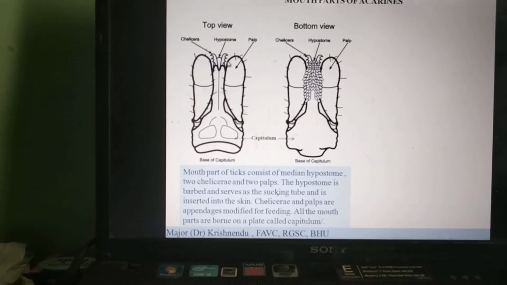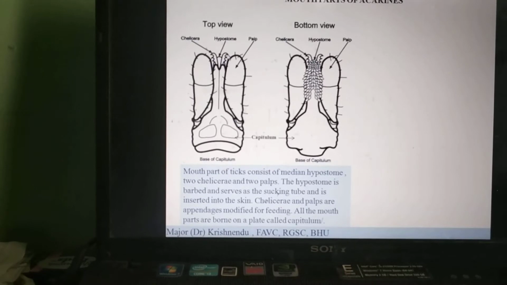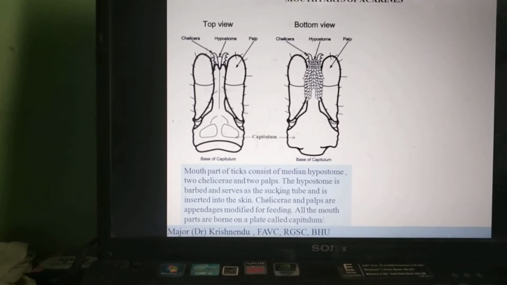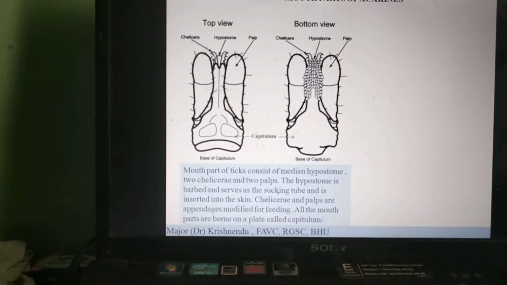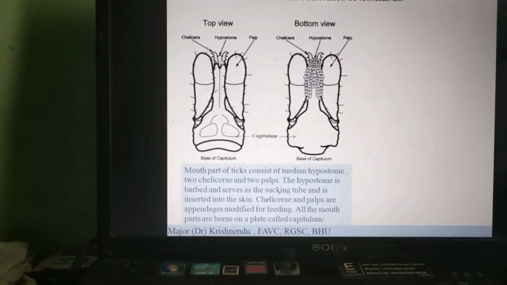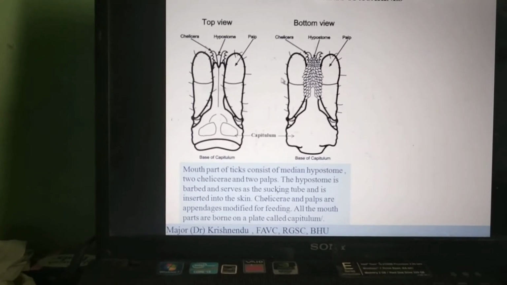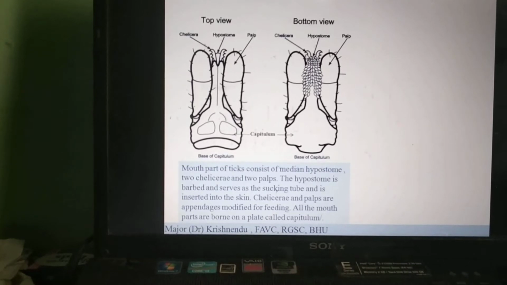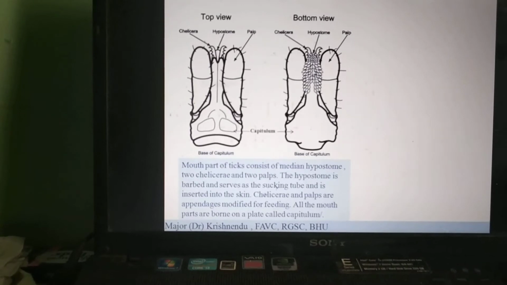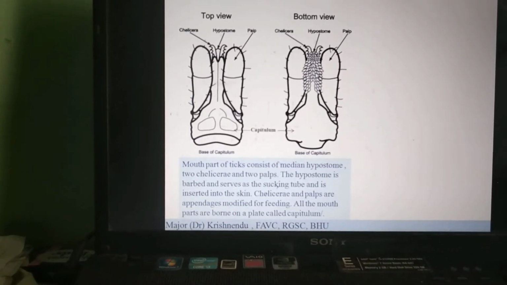Now here you can see the sharp edge serrated margins. They are like blades. These are the chelicerae. These are the appendages which are responsible for cutting and entering into the skin. This central part is called the hypostome. Now you see this on the ventral side: palps, the second pair of appendages, chelicerae, the first pair of appendages, and the median hypostome. On the median hypostome there are recurved teeth like structures.